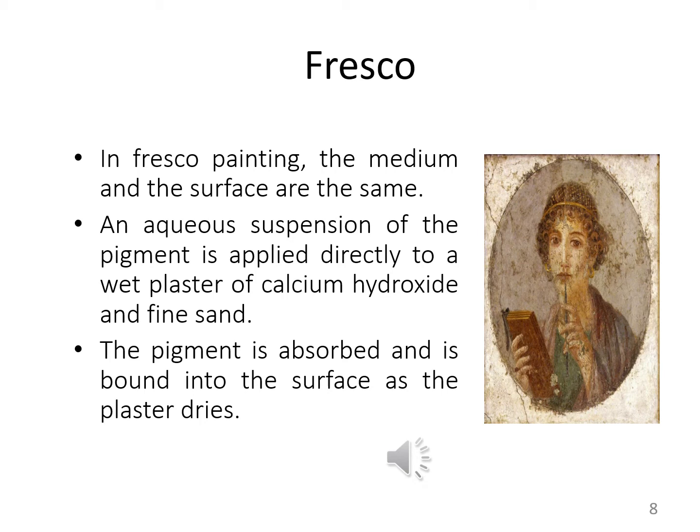An aqueous suspension of the pigment is applied directly to the wet plaster of calcium hydroxide and fine sand.